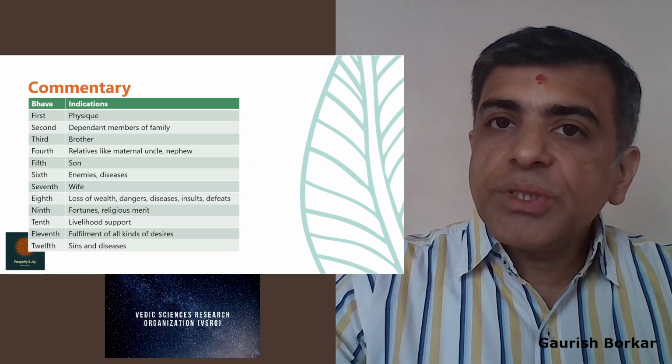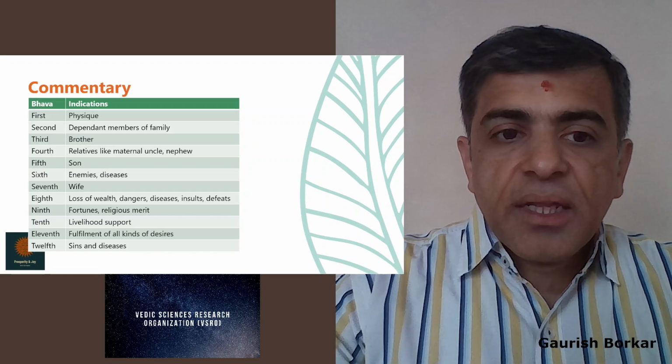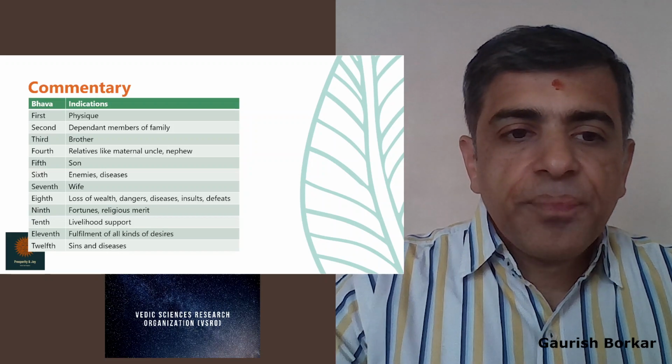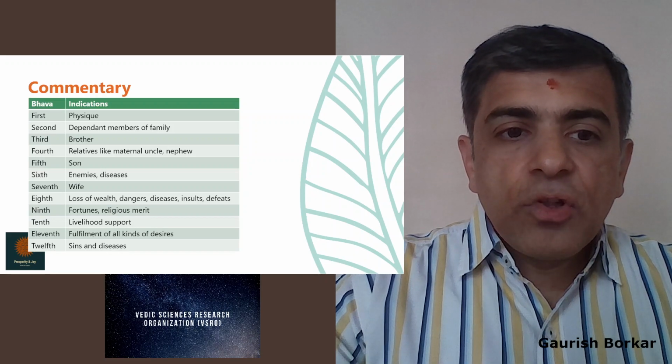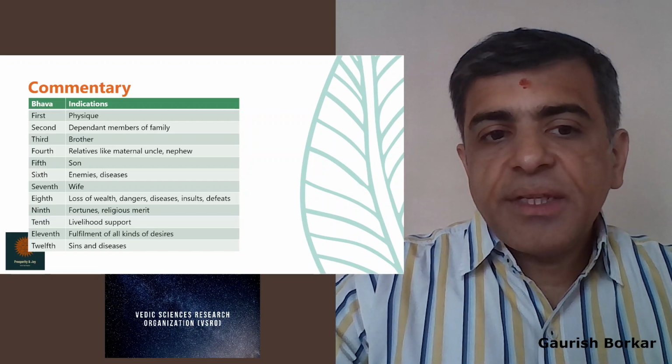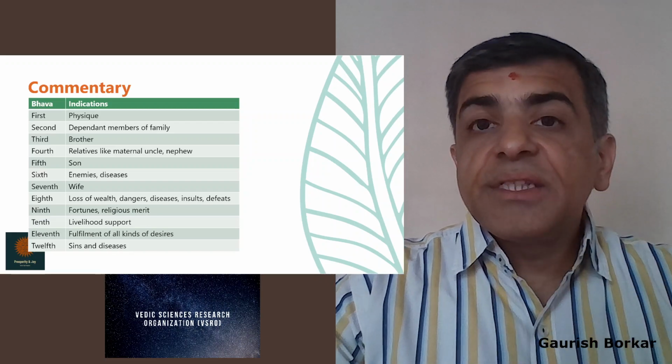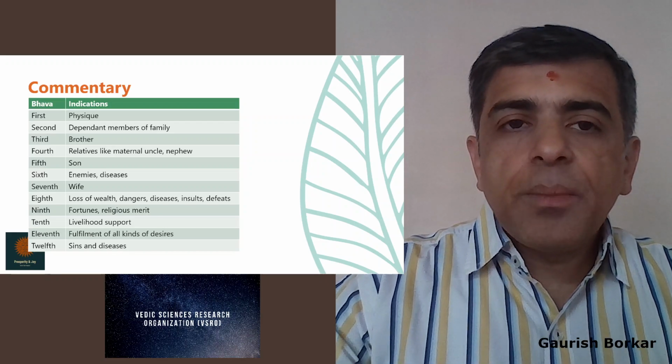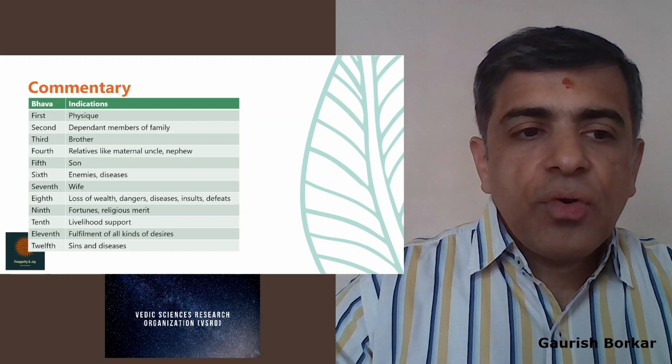Ninth is fortunes, religious merit. 10th is livelihood support. 11th is fulfillment of all kinds of desires. And 12th is sins and diseases. So, this is about the meaning of the 12 different houses as per the commentators.